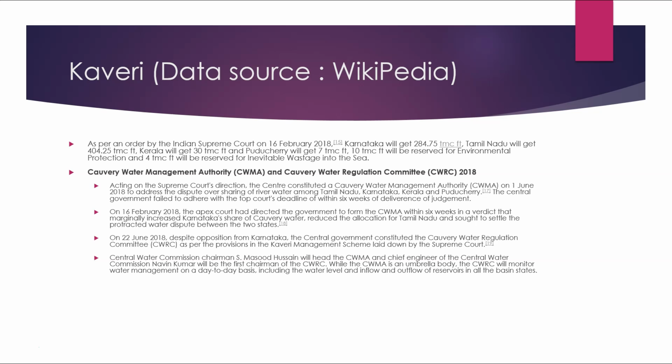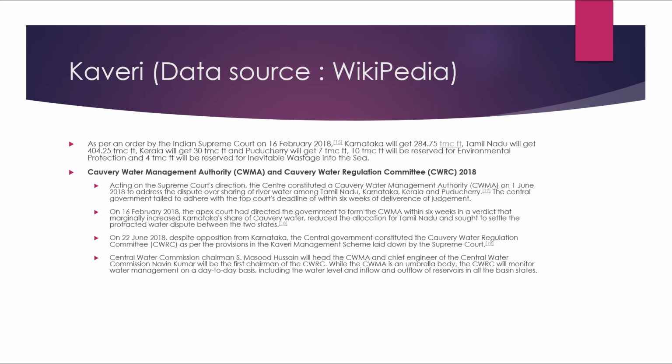As per the order by the Indian Supreme Court on 16 February 2018, Karnataka will get about 284.75 TMC feet. Tamil Nadu will get 404.25 TMC feet. Kerala will get 30 TMC feet, and Puducherry will get 7 TMC feet. 10 TMC feet will be reserved for environmental protection, and 4 TMC feet will be reserved for the inevitable wastage into the sea. Kaveri Water Management Authority (CWMA) and the Kaveri Water Regulation Committee (CWRC), 2018.